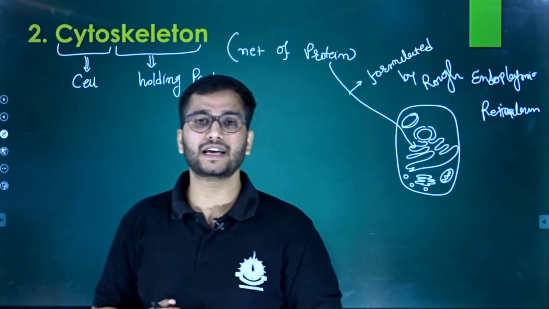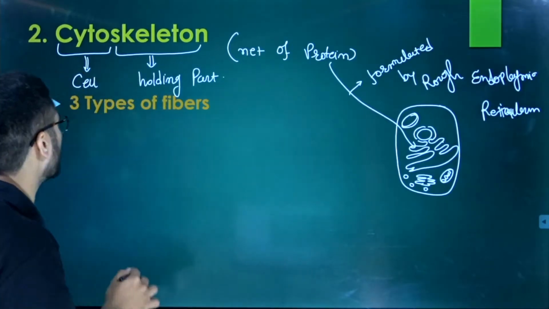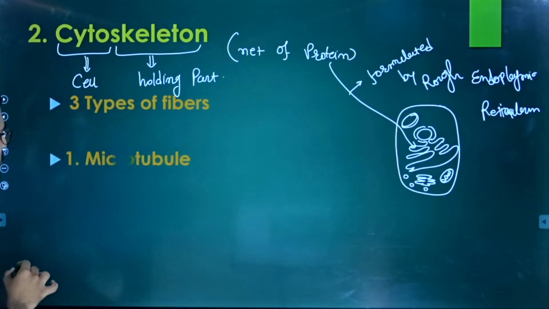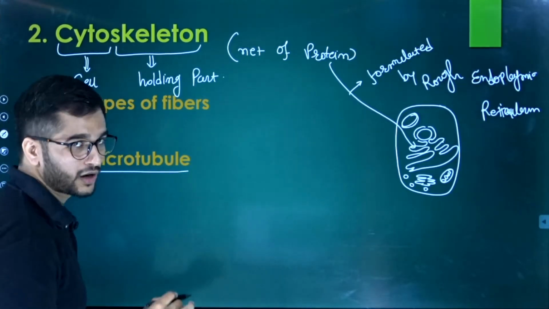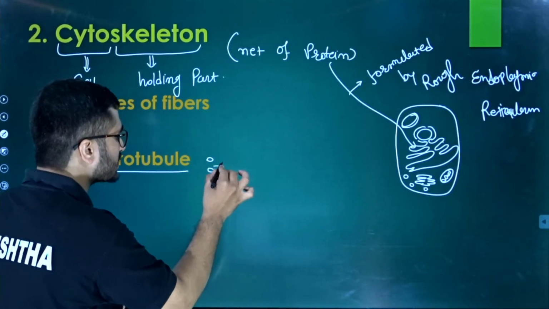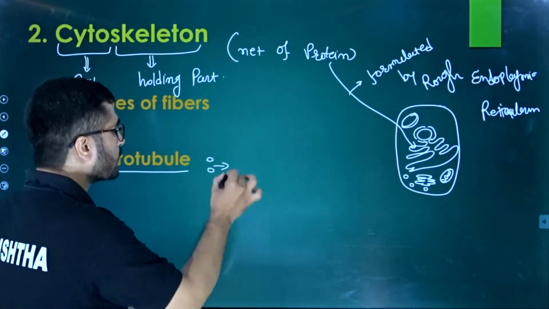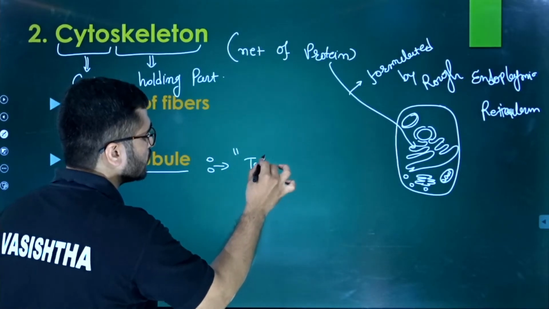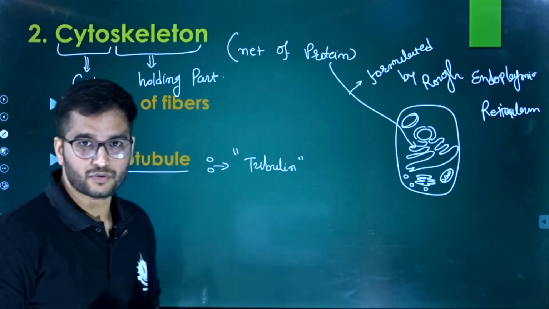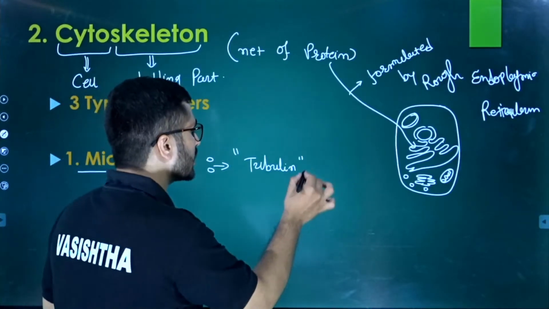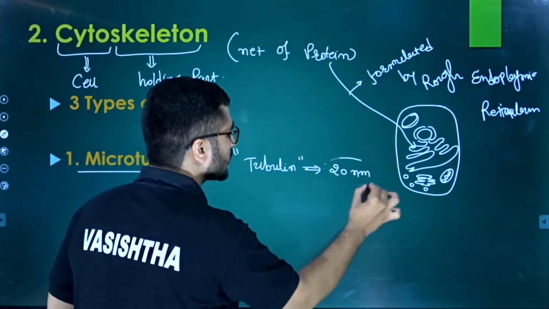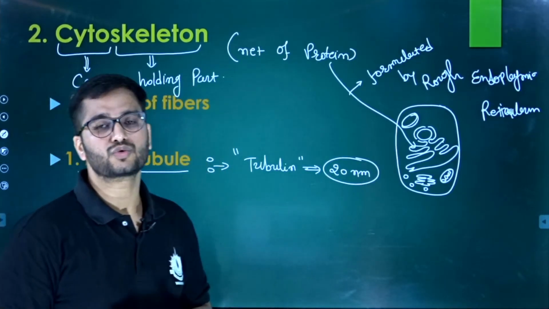There are three major fibers we see here, and one of them is the microtubule. Remember, the microtubules are cytoskeletal fibers which are made up of tubulin protein. And the size of this particular tubulin fiber is around 20 nanometer.